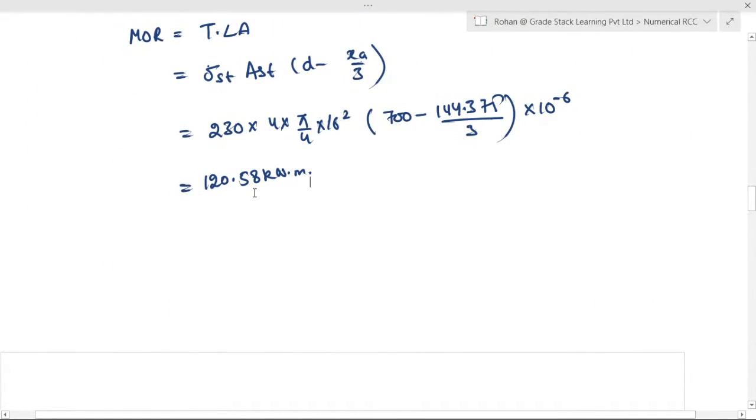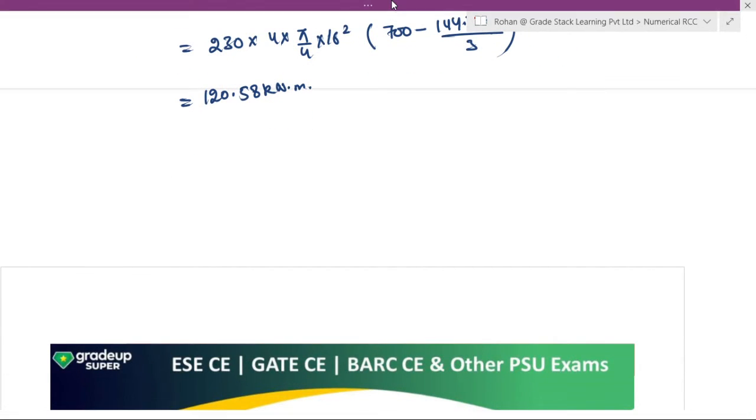So the moment of resistance for this amount of steel is coming out to be 120.58 kilonewton meter. Clear? Now what is the moment of resistance of a balanced section?